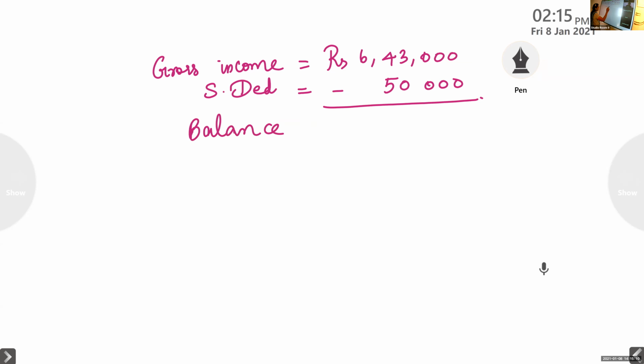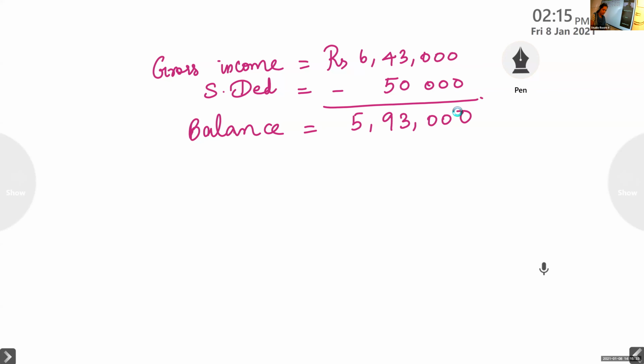So it will be the balance from 6,43,000. If you subtract 50,000, what will you get? 5,93,000. It is 5,93,000. Now look at the rest of the things.